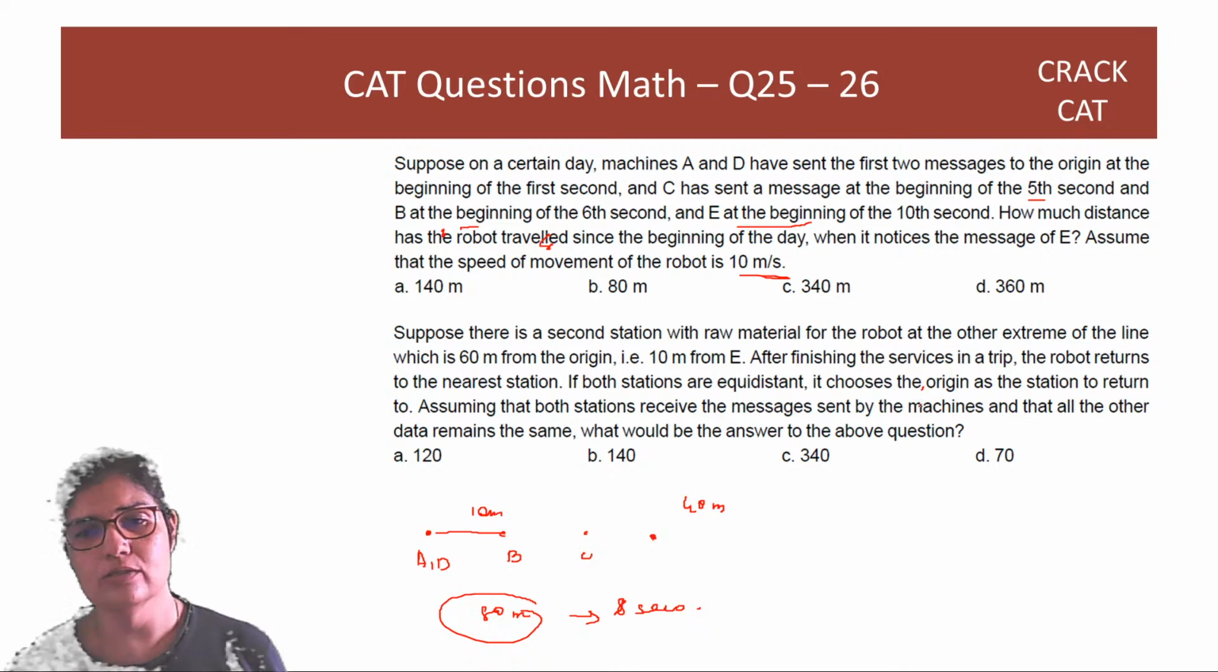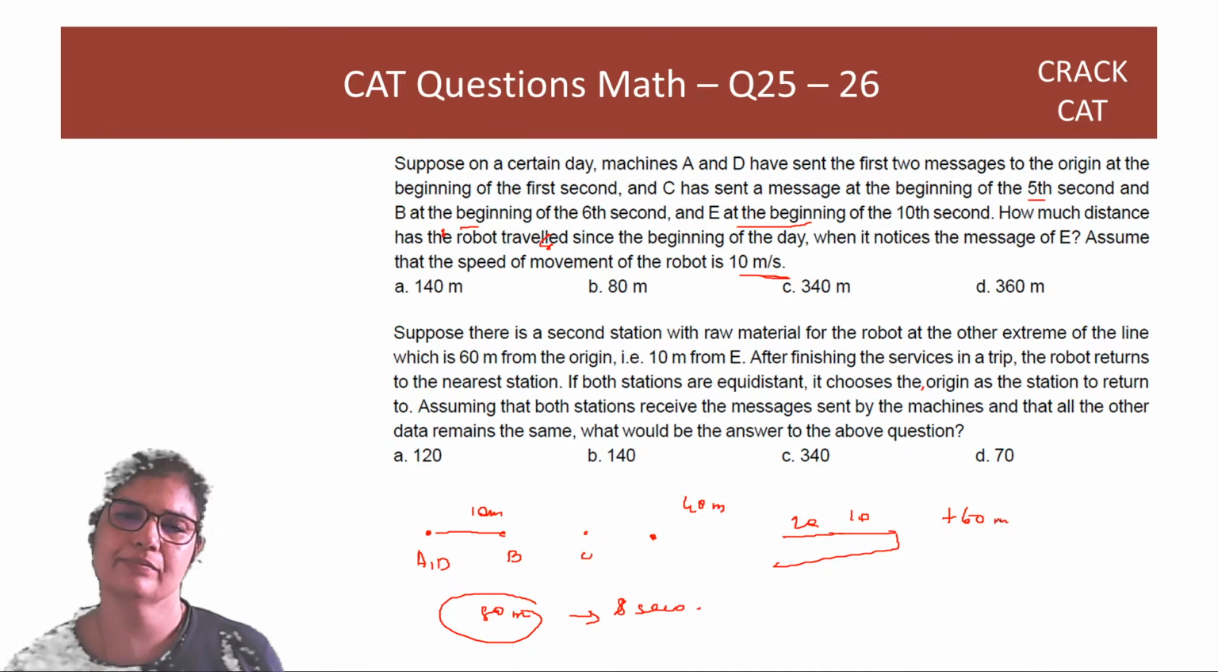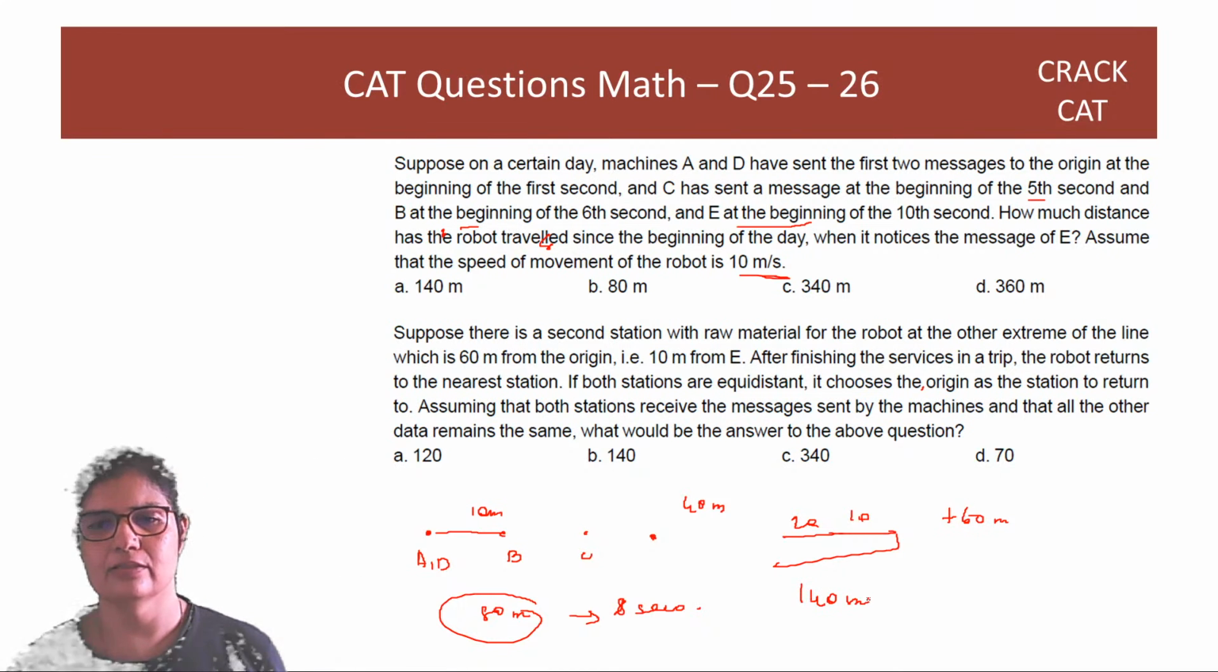So again it goes, right? It gives to B 20 meters, C another 10 meters, comes back. So that's another 60 meters. So 80 plus 60, it travels 140 meters. Option A.